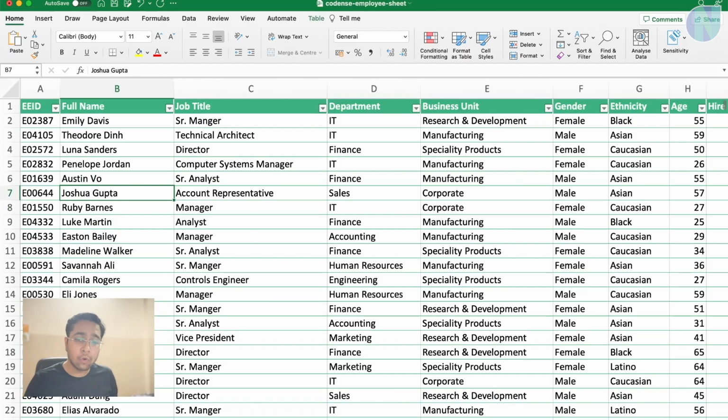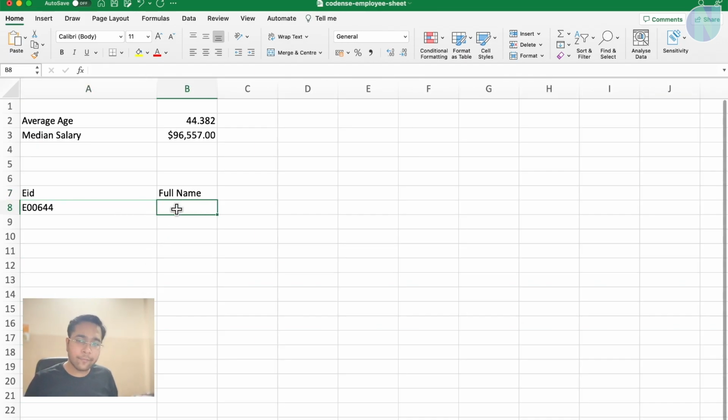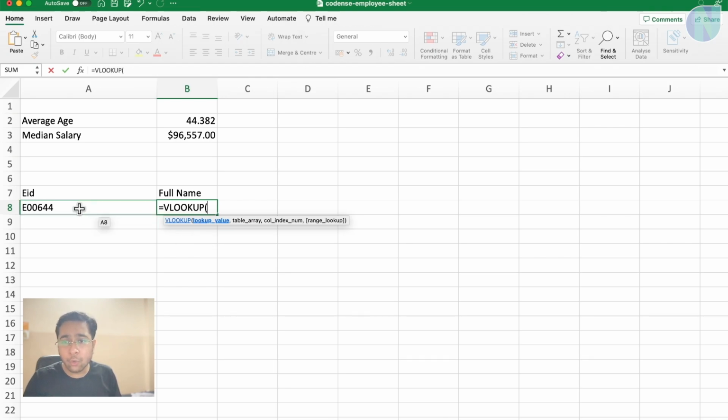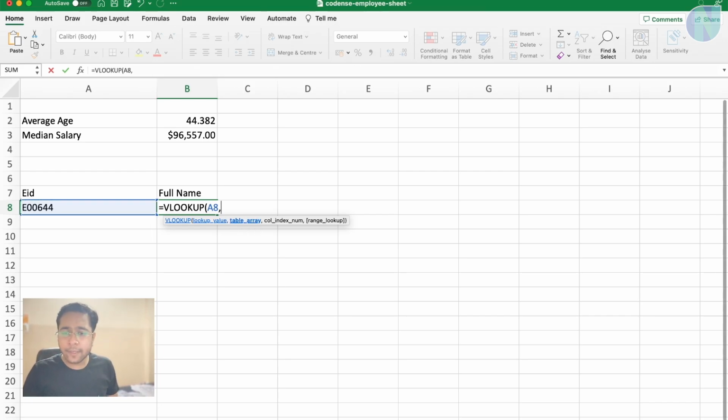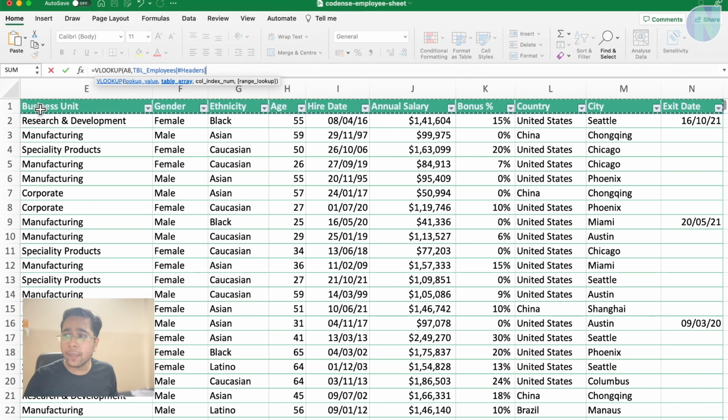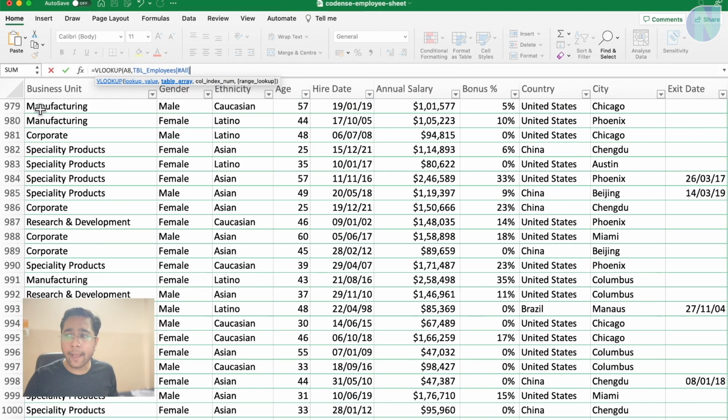So I need to look up into this table. I will write that function, equals VLOOKUP, and I will select the lookup value. This value I need to look up into the table. Then the next one is the table array. Then I will select the complete table. I will put my cursor here and press Ctrl Shift arrow key to the right and arrow key to the bottom to select the complete table.